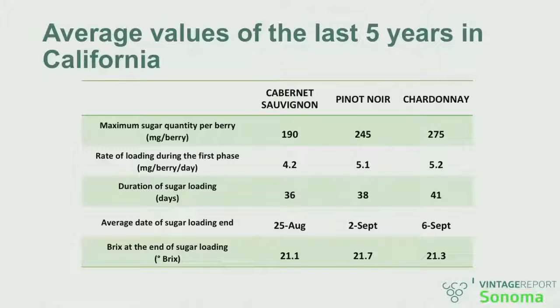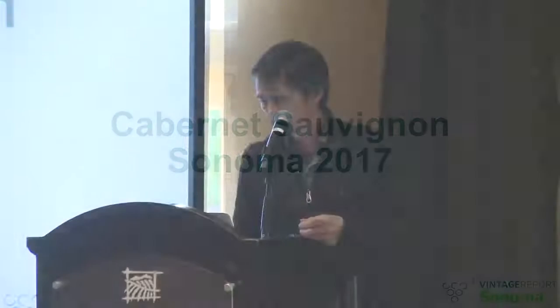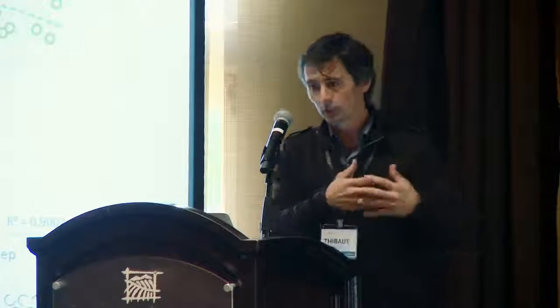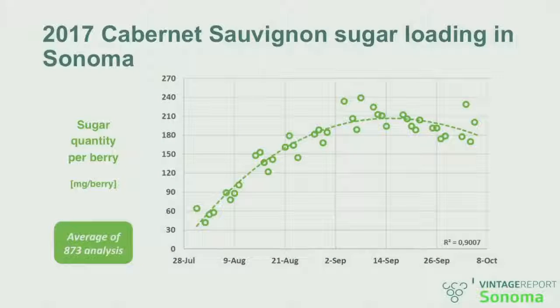So what does it mean for Sonoma? Well, what I'm going to present here is a statistical analysis of more than 800 analyses of Cabernet Sauvignon that we've been plotting over the course of the season. And what's very interesting is that we can really see this trend appearing of a rapid sugar loading that plateaus around 200, 210 milligrams per berry.